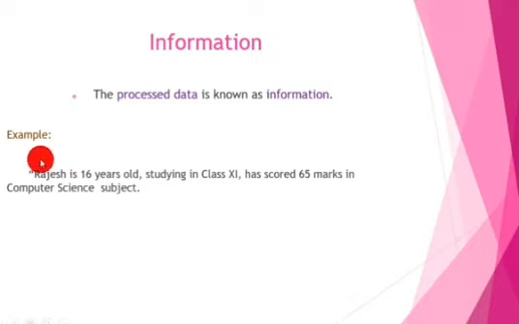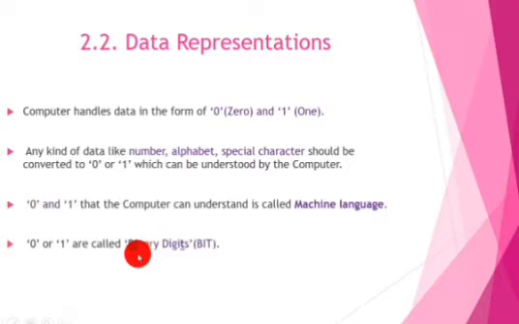Yes, Rajesh is the student, his age is 16 and he studies in class 11th. Okay, and he scored 65 marks in computer science subject. So this is known as information. Okay, so data can be processed to give information like this. Okay, now we move to data representation.